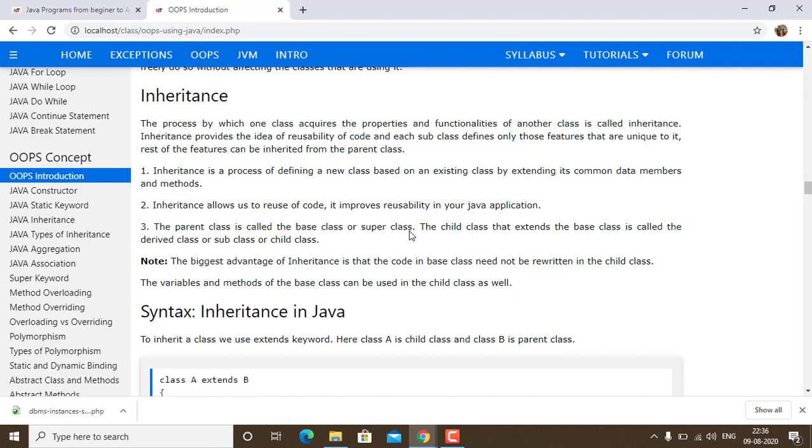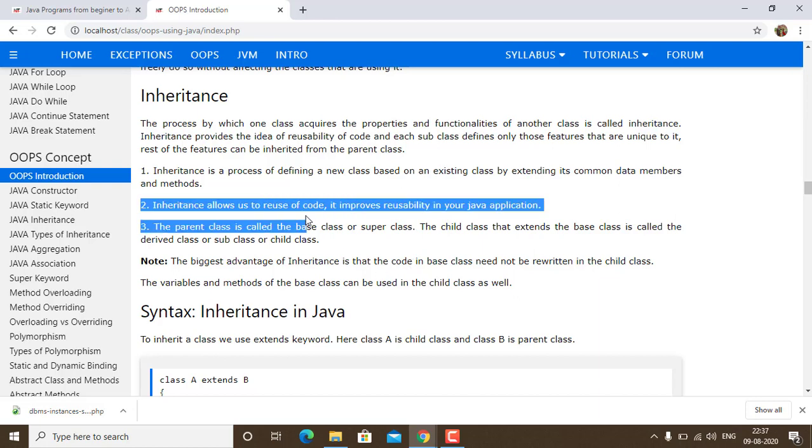Now when we talk about inheritance, what is inheritance? Take your own example: you inherited something. That means a property or a quality that you gained from your parents, your grandfather or your great grandparents. If your father is a singer, we consider that you are also a singer. You can also be a good player, a good batsman in cricket.